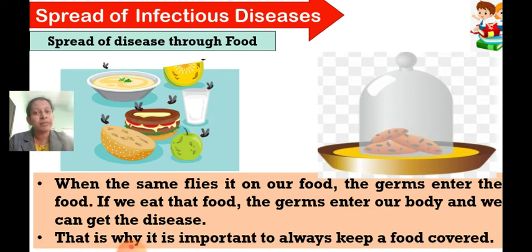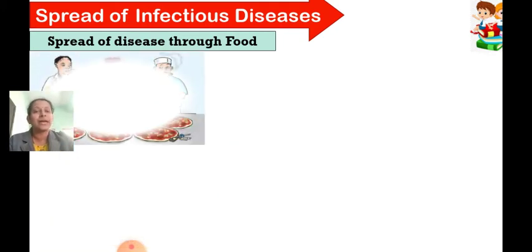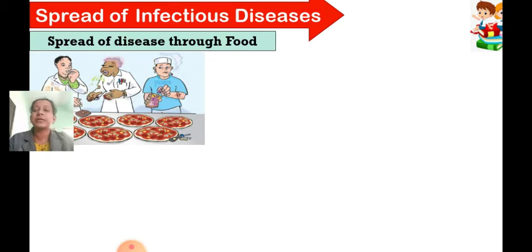You might have seen your mother prepares the food, serves you hot, and after that you will find that the mother always keeps the food covered with a lid or something or the other. If it remains uncovered, then what can happen? The flies come after some time and sit on the food, and if they have carried the germs of certain diseases, then of course, when you eat the food, the germs will enter your body and create a problem for you also. That is why we need to see that it is covered.